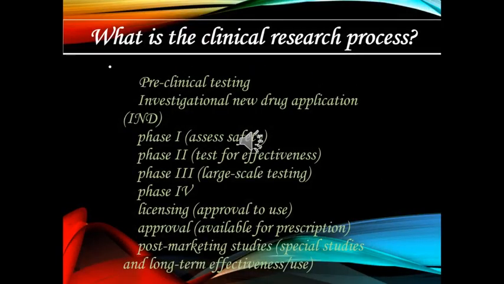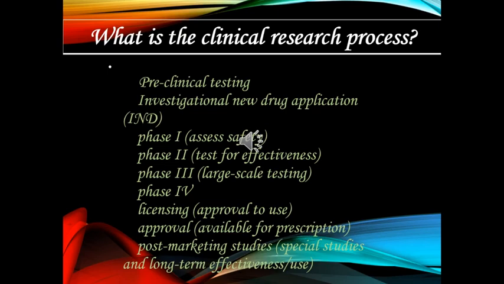What is the clinical research process? The clinical research process includes preclinical testing, investigational new drug application, and different phases: phase 1, phase 2, phase 3 and phase 4. Phase 1 assesses safety, phase 2 tests for effectiveness, phase 3 is large-scale testing, and it further leads to licensing, the approval to use the drug, so that it is available